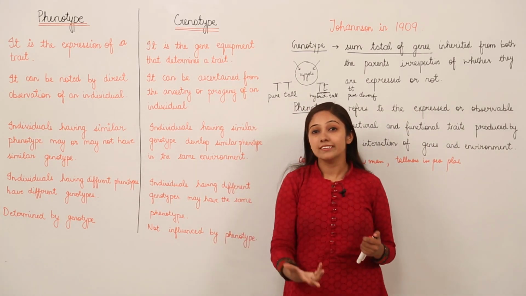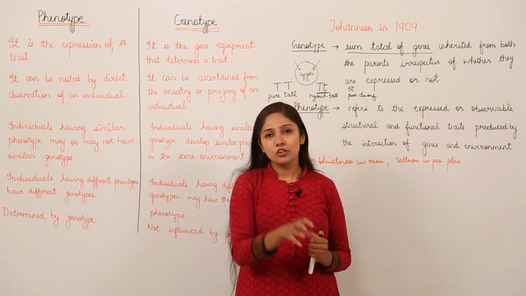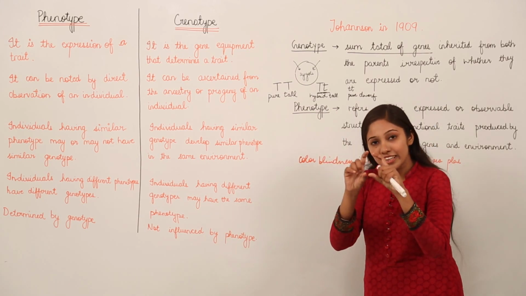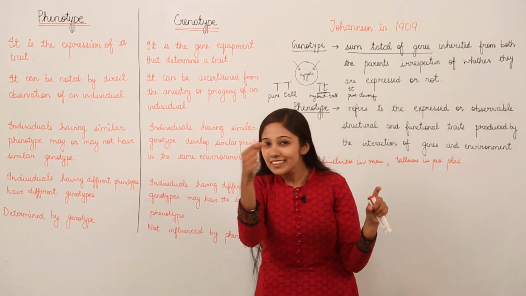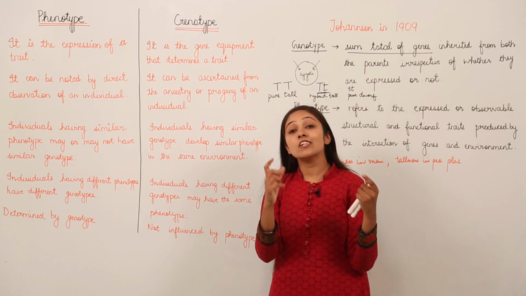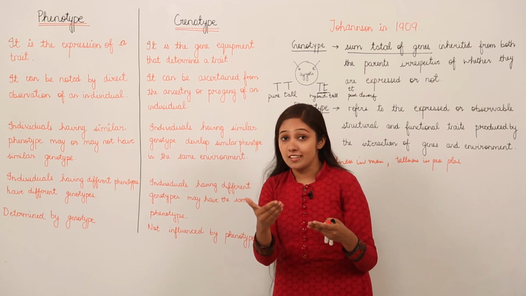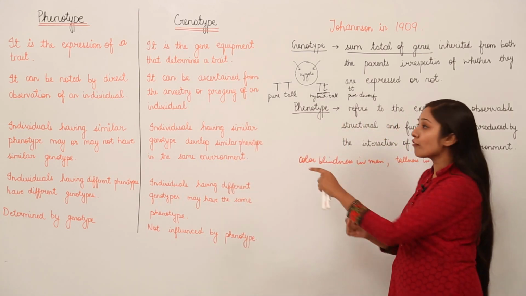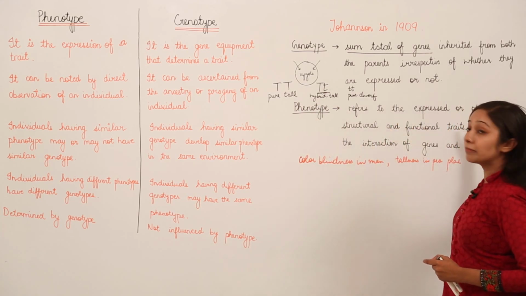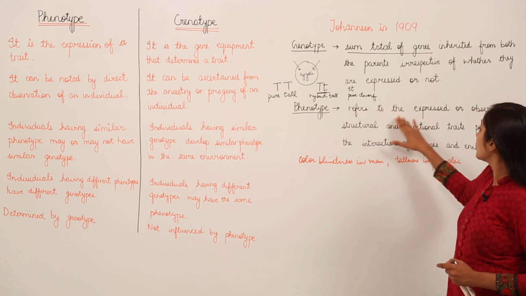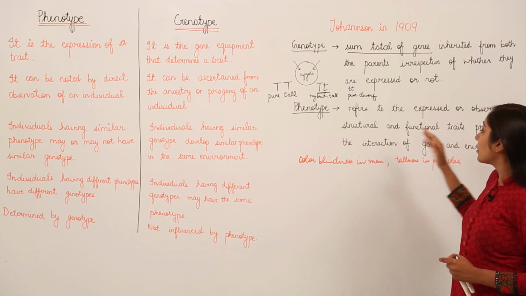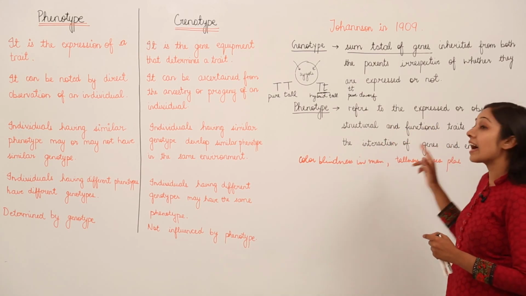so many of you have got your blood group tested. In fact, all of us have our blood groups tested. What happens during blood group testing is, some sort of test is done on a slide, they make some antigens, and after that you observe something. So blood group is an observable trait after we check it out. So this can also be an example of a phenotype character, because it is being expressed, it is observable. So phenotype refers to the expressed or observable structural and functional traits produced by the interaction of genes and environment.